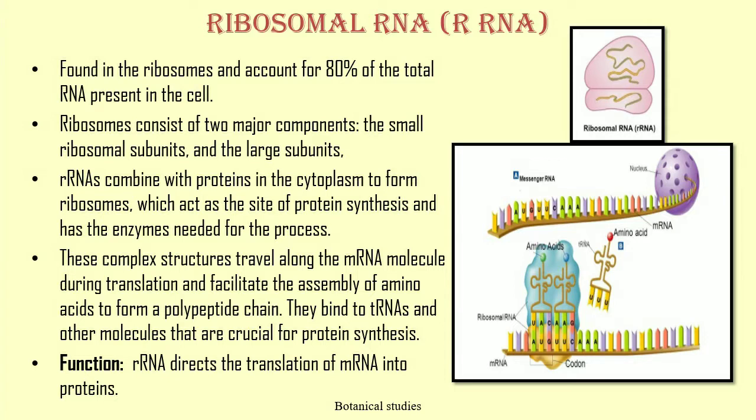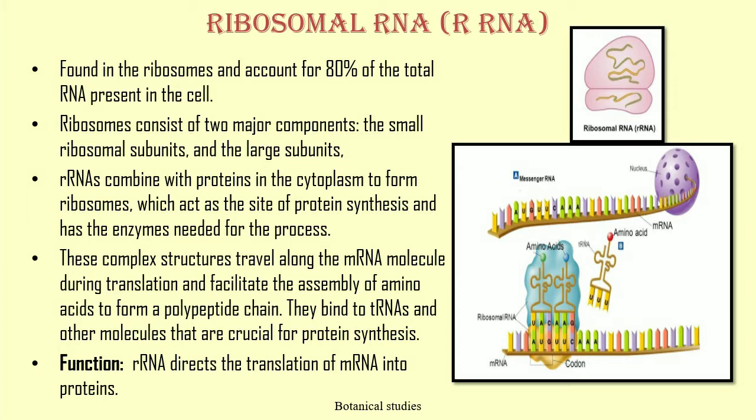Second type of RNA is ribosomal RNA or rRNA. It is found in the ribosome and accounts for 80% of the total RNA present in the cell. Ribosome consists of two major components: the small ribosomal subunit, which reads the RNA, and the large subunit, which joins amino acids to form a polypeptide chain.